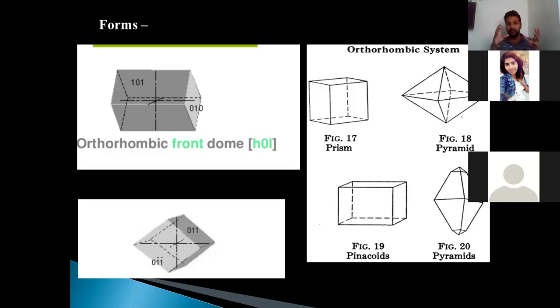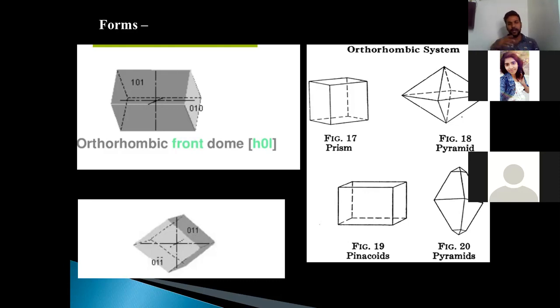So the macrodome is an open form, but it becomes closed if you consider the brachypinacoid with it. A macrodome converts into a closed form if you attach a brachypinacoid. And in the brachydome, you can close that form with the macropinacoid. So the brachydome or the dome consists of four faces, which is an open form, whereas the pinacoid is the form consisting of two faces, which closes the form.